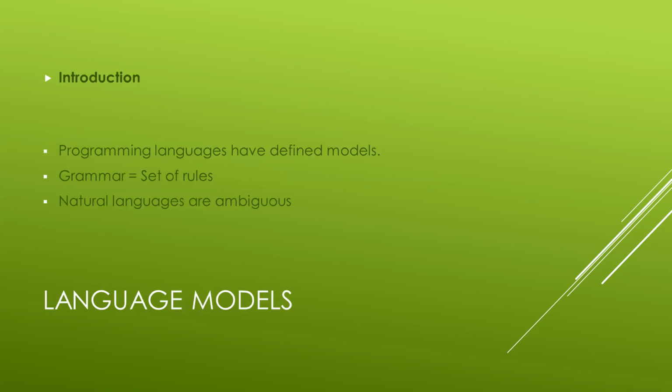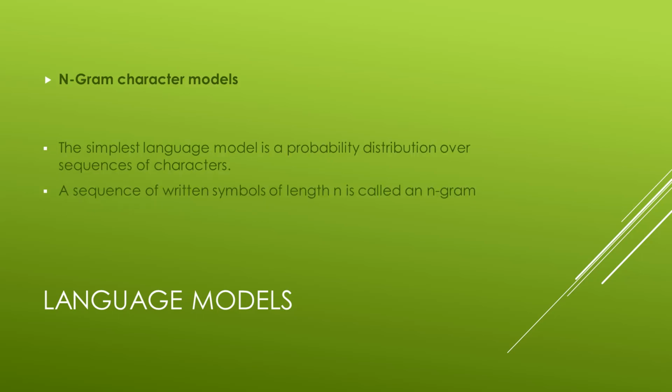Programming languages have defined language models, for example, a set of strings in Python. Programs can't be enumerated, so they're specified by a set of rules called grammar. It is more fruitful to define a natural language model as a probability distribution over sentences rather than a definitive set, since natural languages are ambiguous.